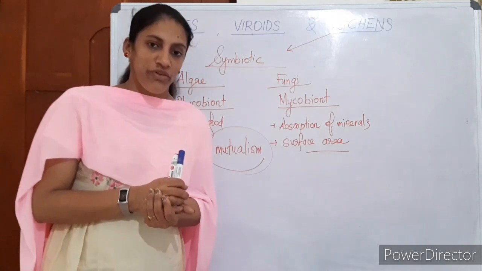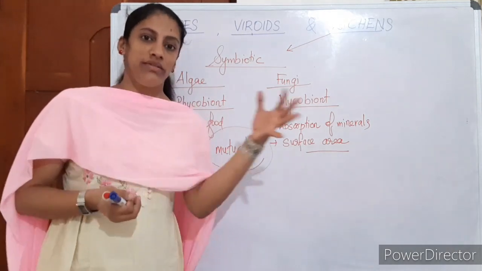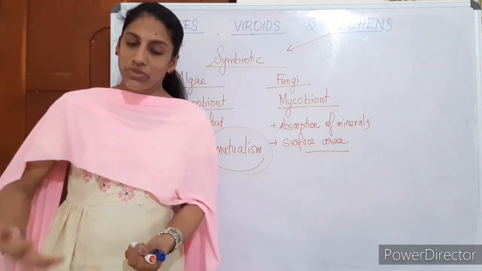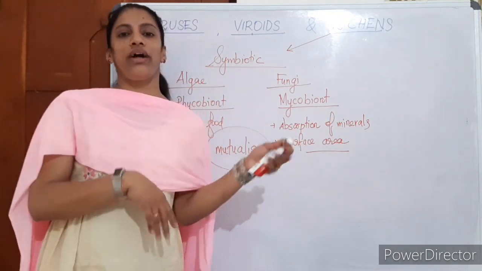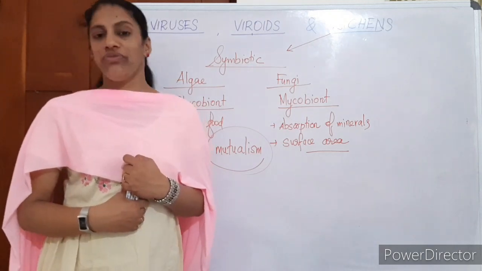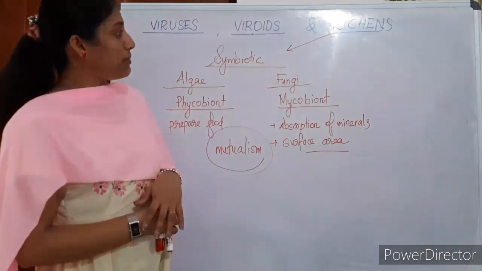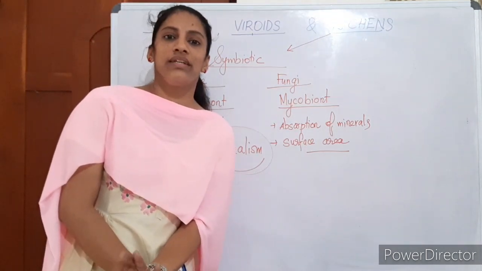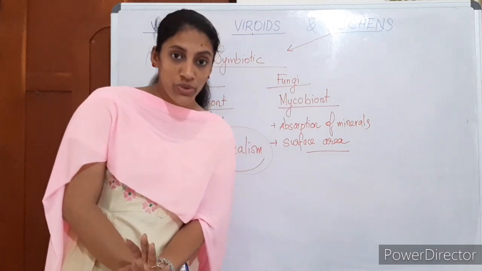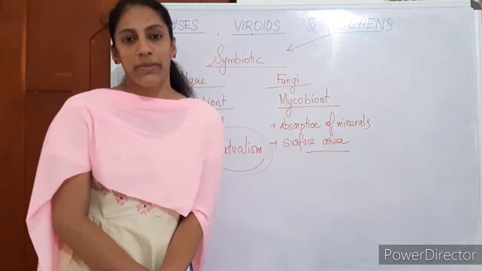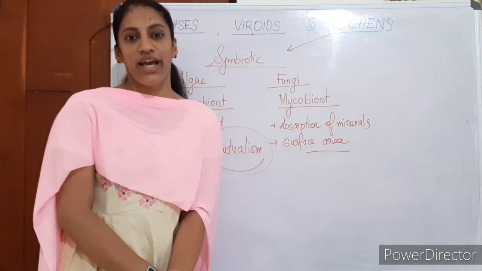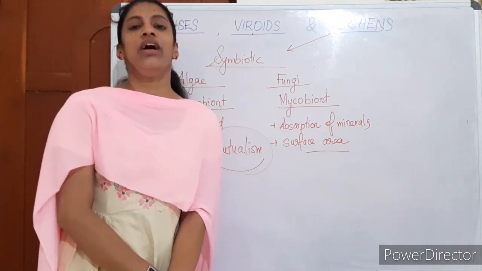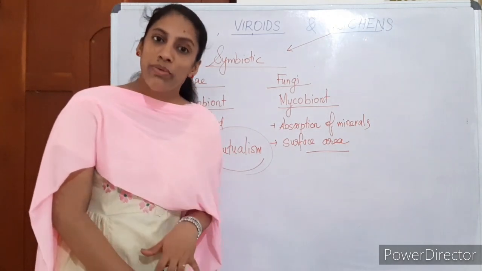The algal partner prepares food and gives it to the fungi. The fungi derive nutrients from algae, whereas the fungi absorb more nutrients and minerals from the soil and provide them to algae for the preparation of food. Another important significance of lichen: if there is pollution, lichens are not seen in that place. In an environmentally polluted area, lichens will be absent. So lichens are considered pollution indicators. That's all about the lichens.